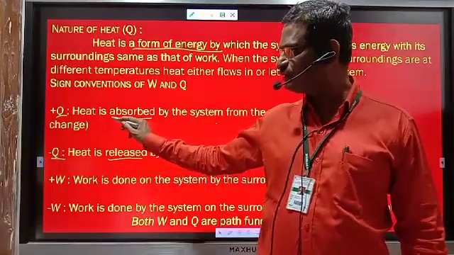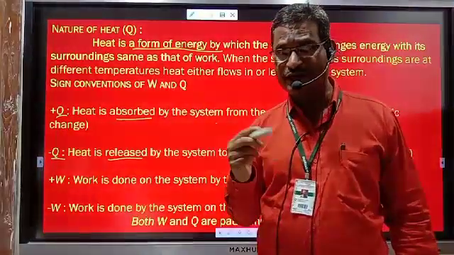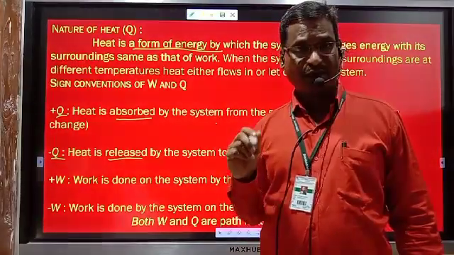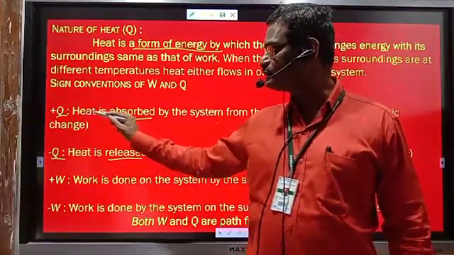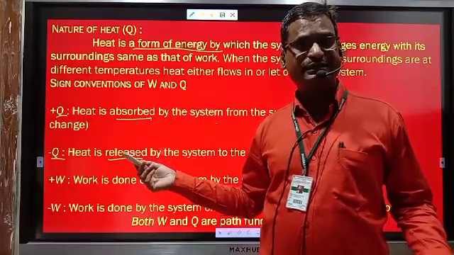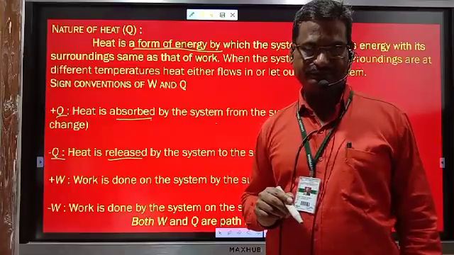Heat is absorbed. Can you tell me which type of process this will be? Is that endothermic or exothermic change? Endothermic. So for endothermic reaction there is plus Q, meaning heat is absorbed, whereas for exothermic reactions minus Q means heat is released.